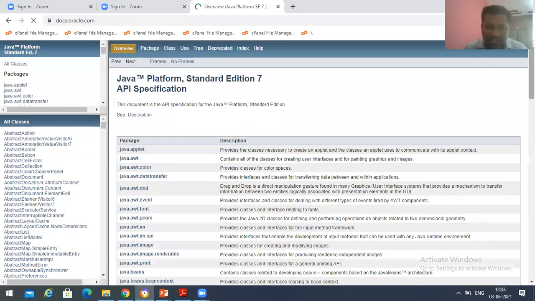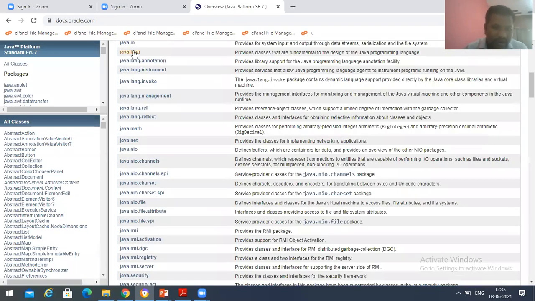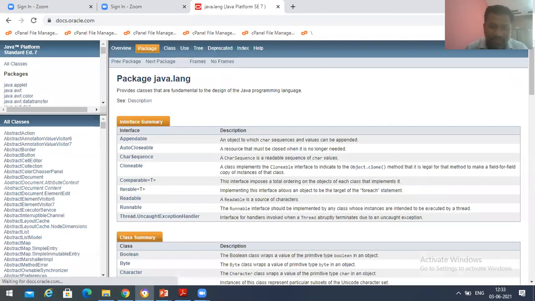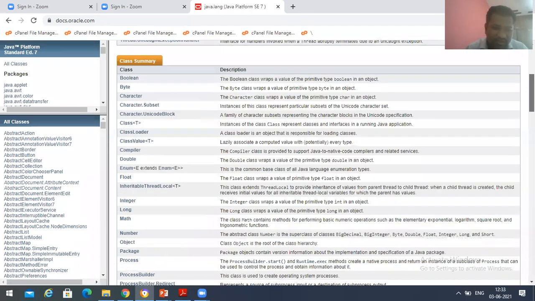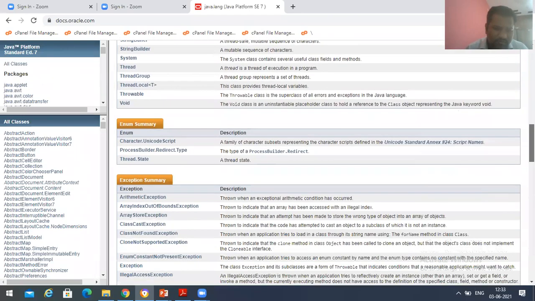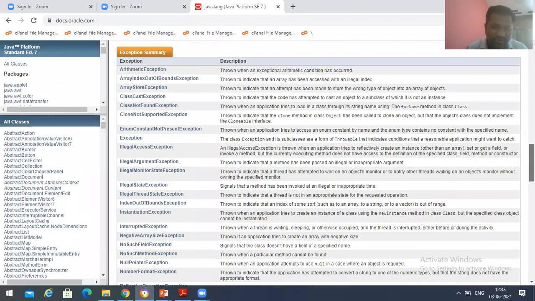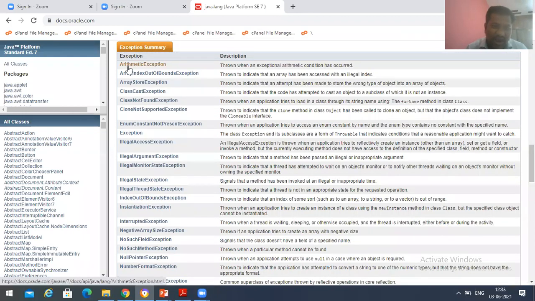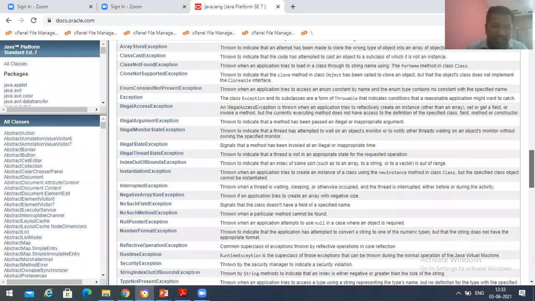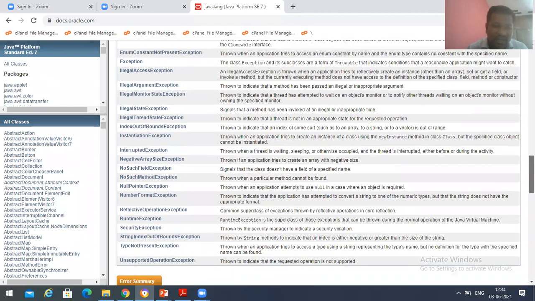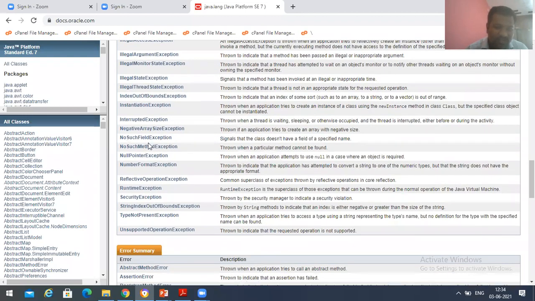We'll be going with the lang package. Under this lang package, see the exception summary they have given: arithmetic exception, array index out of bound exception, array store exception, class cast exception, class not found exception, enum constant exception, illegal access exception, illegal argument exception, illegal monitor exception, no such method exception, no such field exception, negative array size exception, interrupted exception, instantiation exception, index out of bound exception.